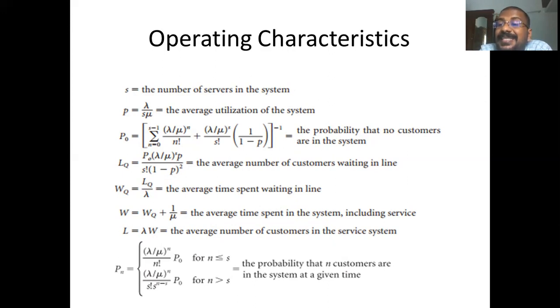If n is less than or equal to the number of servers, the formula to use is (lambda by mu) to the power n divided by n factorial into P0. If n is greater than S, then you should use (lambda by mu) to the power n divided by s factorial into s raised to n minus s, into P0. You will get more clarity when we solve problems.